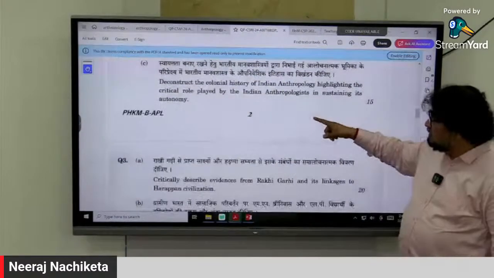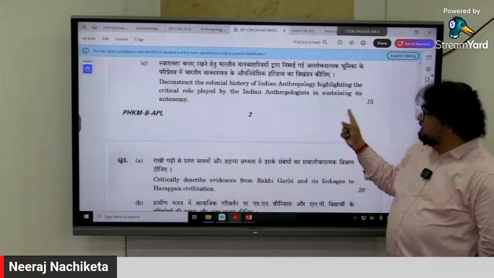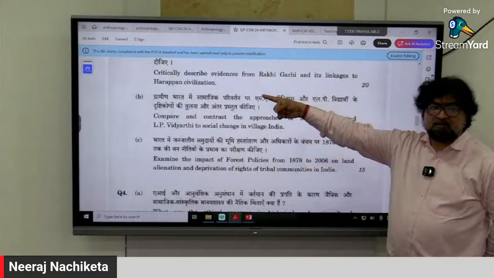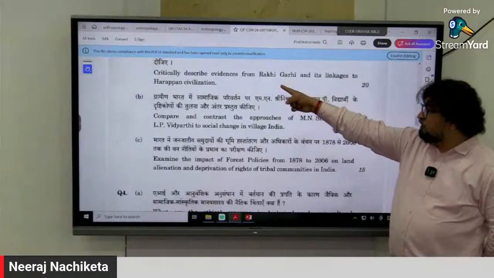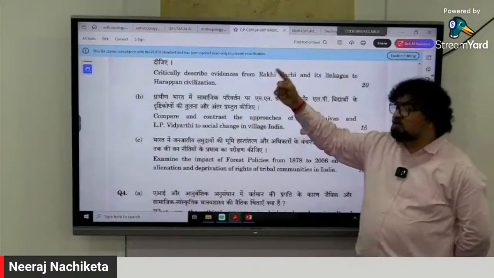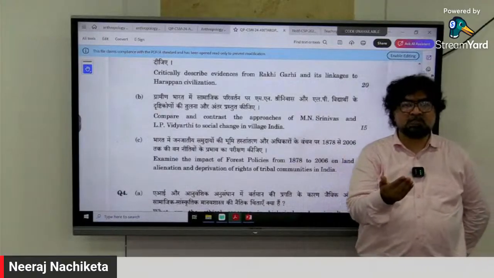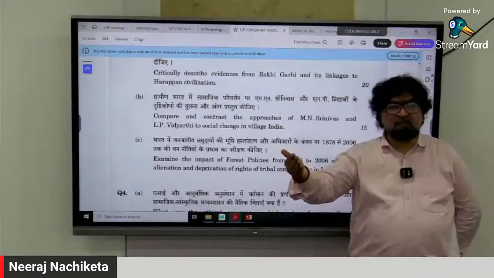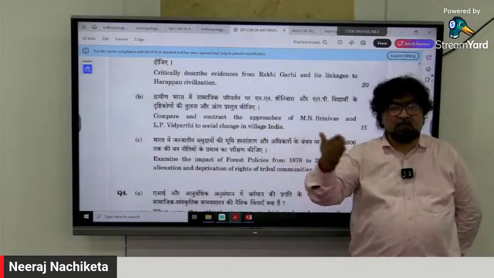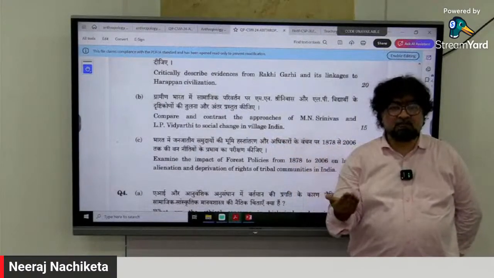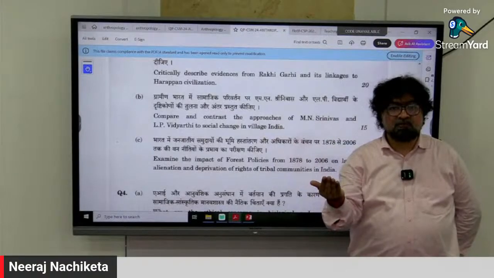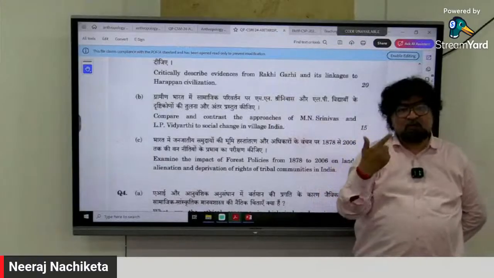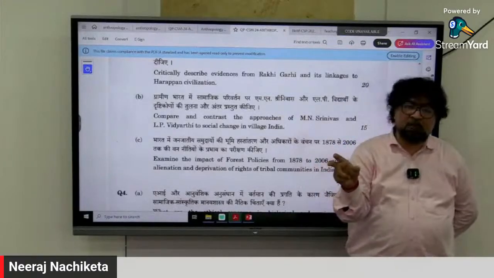Now see, deconstruct the colonial history of Indian anthropology, highlighting that is a theory part of it. But now see, current affairs: critically describe evidences from Rakhigarhi and its linkages to Harappan civilization. History, Harappan civilization, Rakhigarhi, you know, like Mehrgarh. Rakhigarhi, Haryana, the establishment of Indus Valley civilization, Harappan civilization, prehistory, and then you have to connect it with the evidences from the human point of view. Again, historical anthropology comes in here.